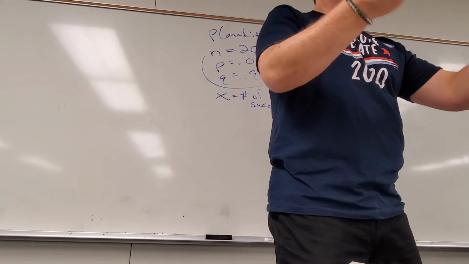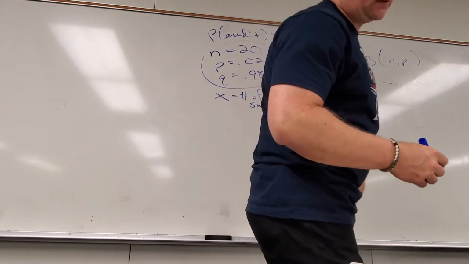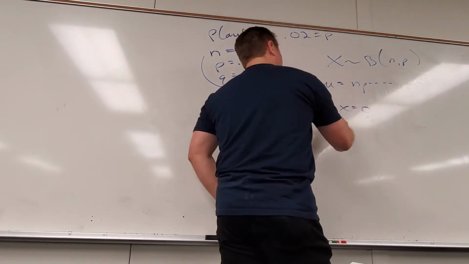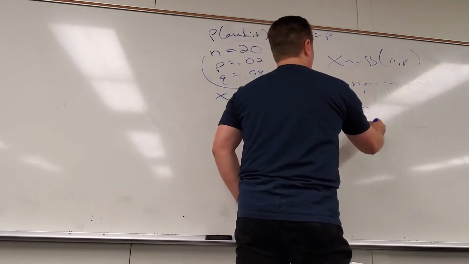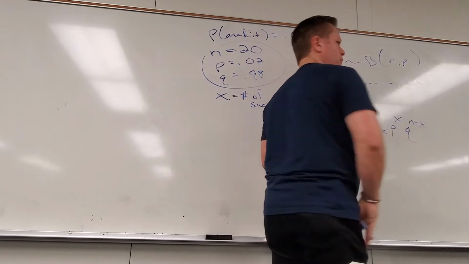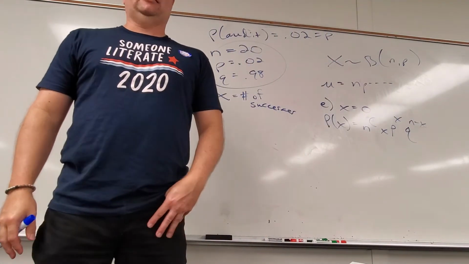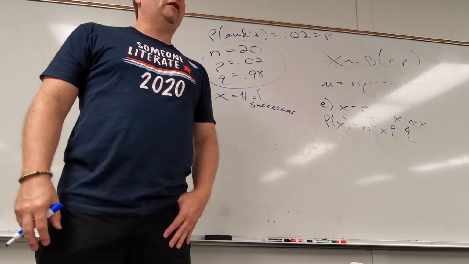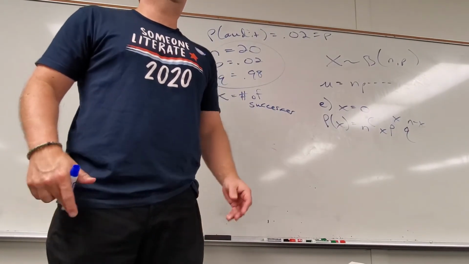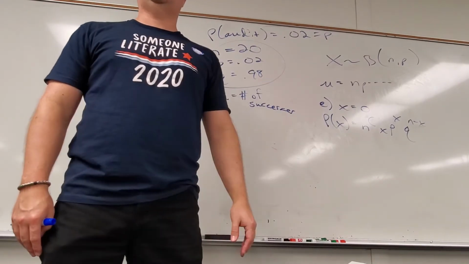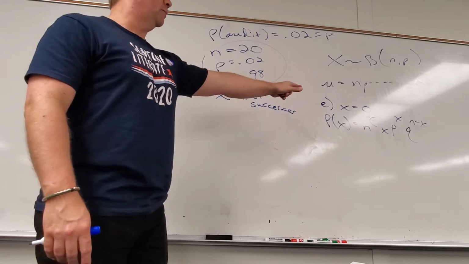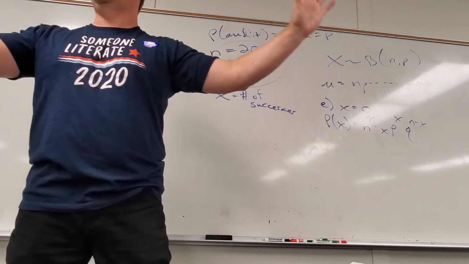What would X be in that case? This is part E. X would be 0. And the probability formula is the one we did last time: N choose X, P to the X, Q to the N minus X. If you weren't here, I do post videos. So now I know what N is, P is, Q is, and for part E what X is. Just plug it in.